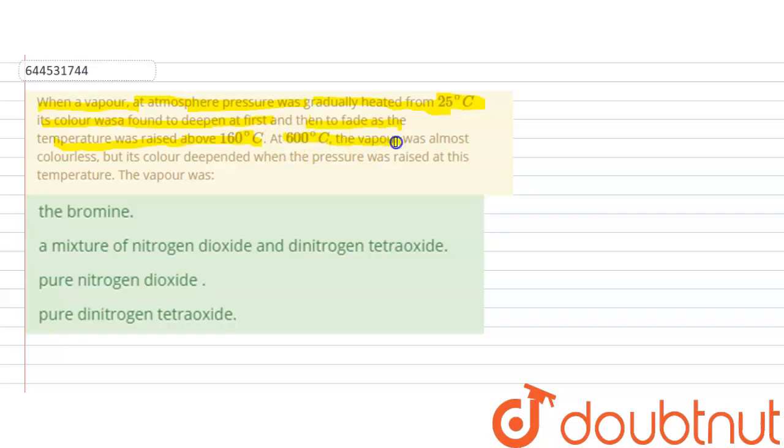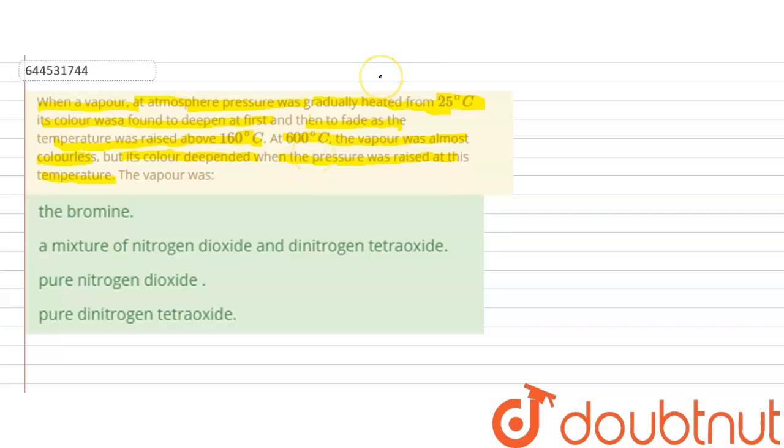At 600 degrees centigrade, the vapor was almost colorless. So when you increase the temperature up to 600 degrees centigrade, the vapor was almost colorless, but its color deepened when the pressure was raised at this temperature. Means if at temperature 600 degrees centigrade the pressure was raised, then again, since it has become colorless, what will happen? Again, it starts regaining its color. So this is the whole thing we are talking about.